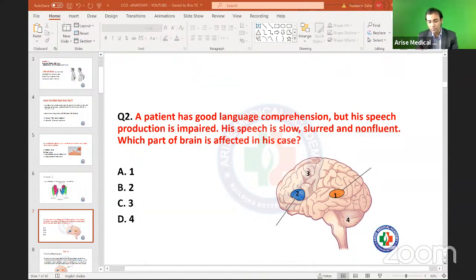But whenever there is a lesion in the Broca's area, the patient will be having some problem in the motor speech part. The patient is not able to speak. So the patient will be having broken words. I hope all these points are very, very clear.